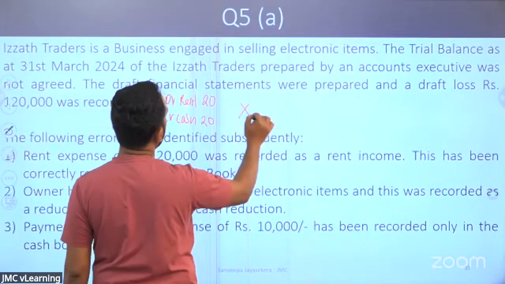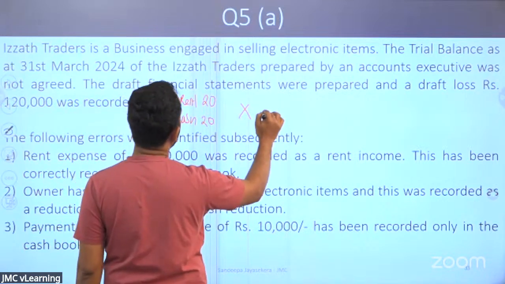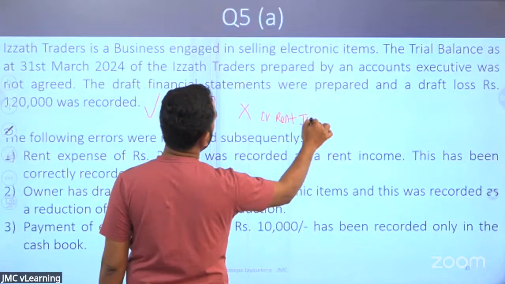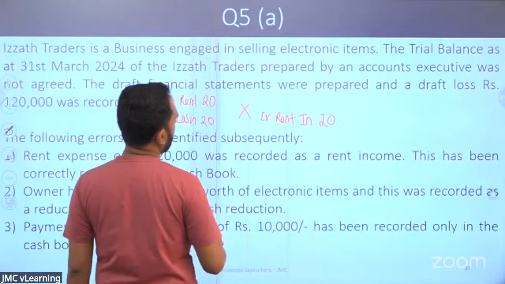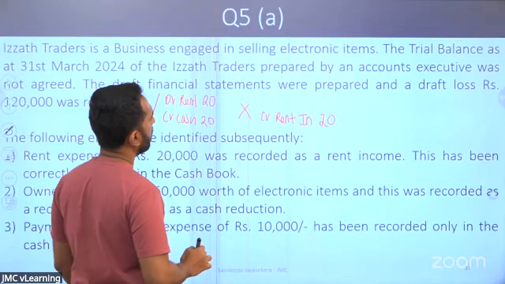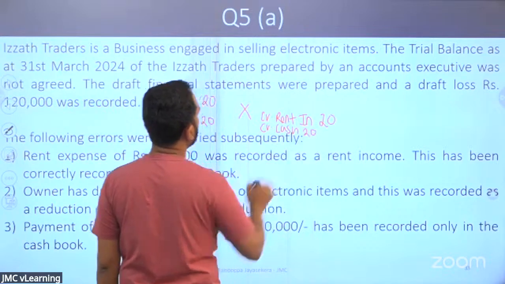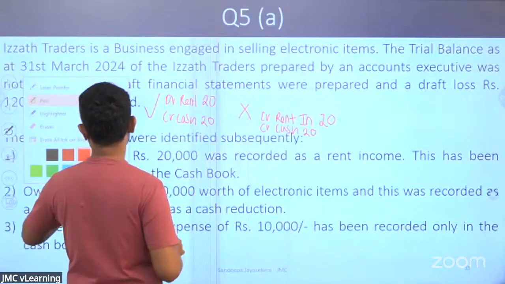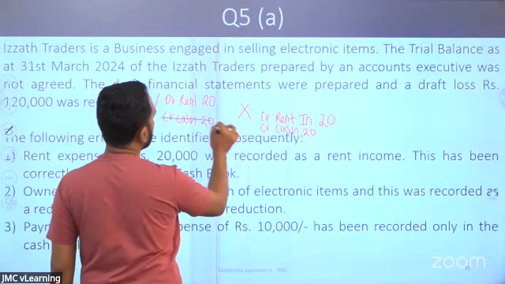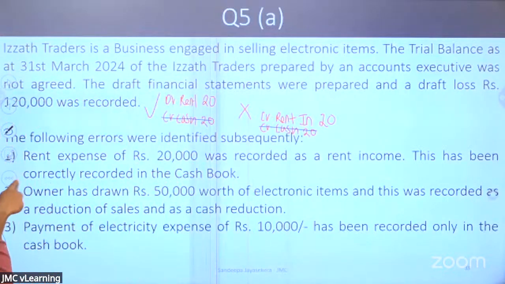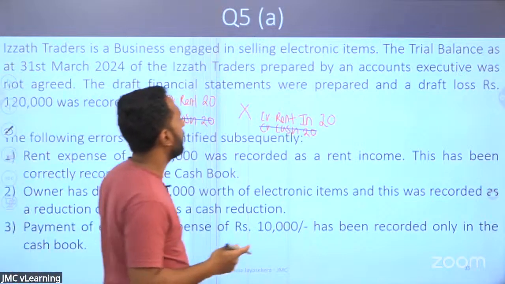What is the wrong entry they have passed? They have recognized it as a rent income. So credited to rent income 20. And they are saying cash has been properly recorded. So credited to cash 20. Now you can see there's nothing wrong with the cash. Cash part is okay. What should be the correction entry?